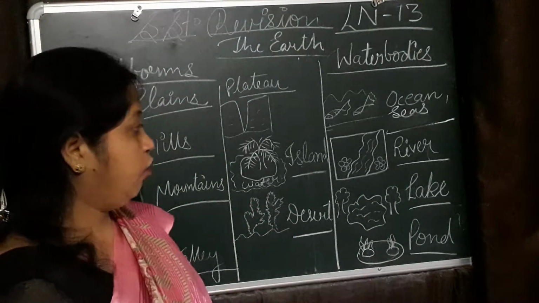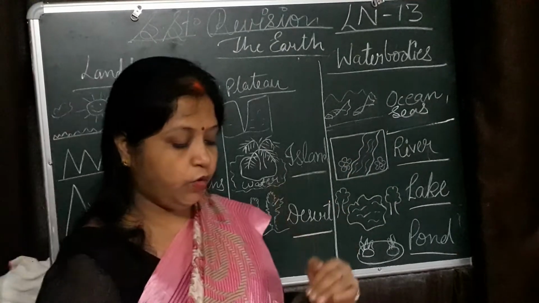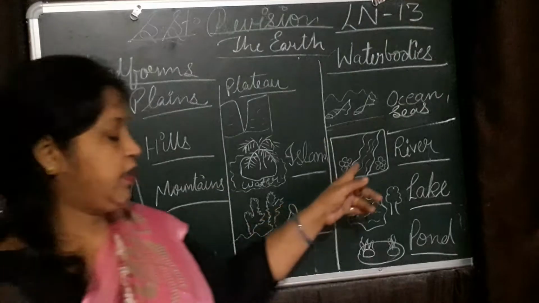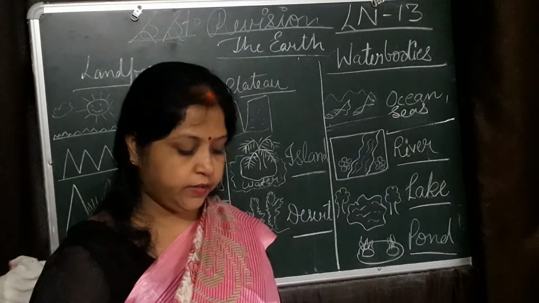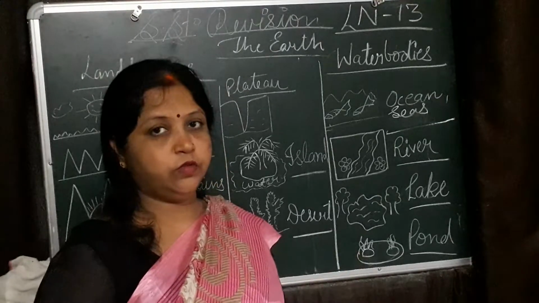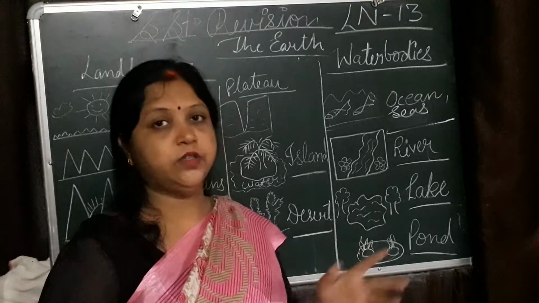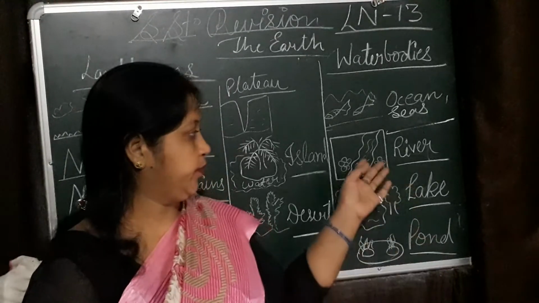Rivers. This is the picture of river. When snow on high mountain melt, that they forms a river. Okay students. A river flows down the mountain. River water is not salty and is called fresh water.